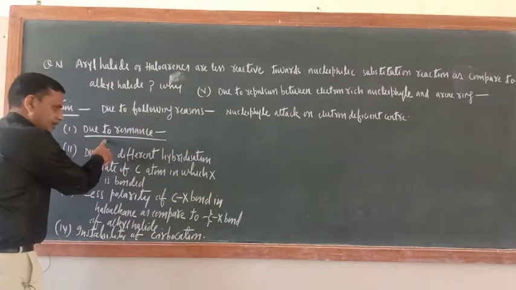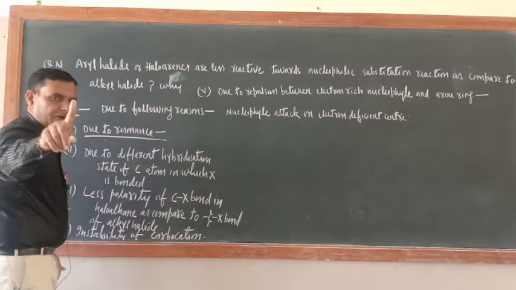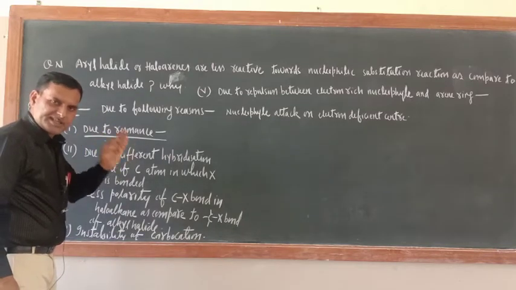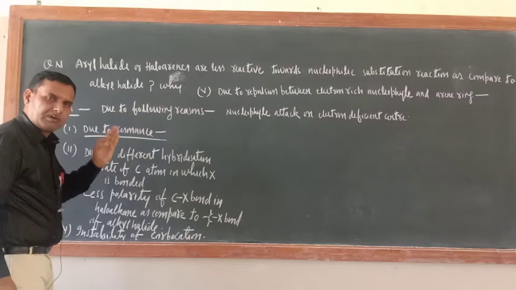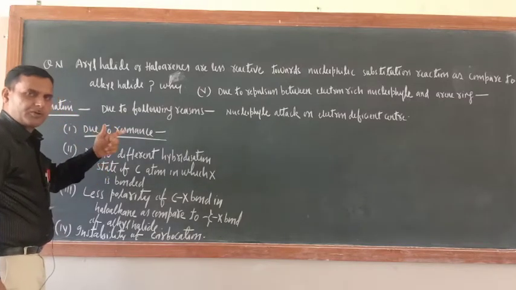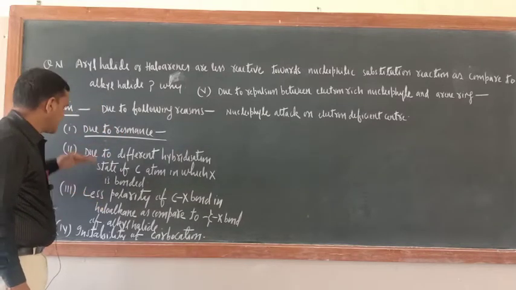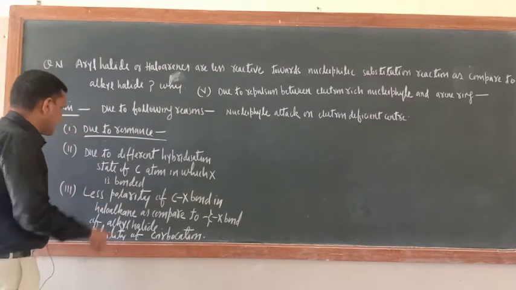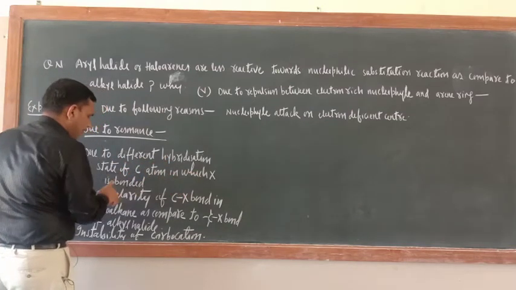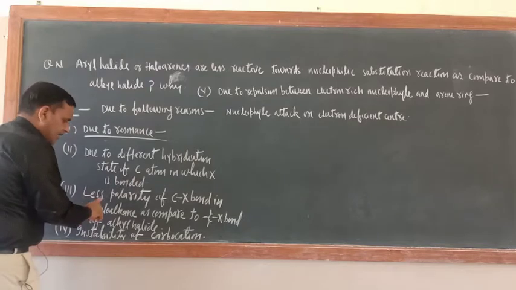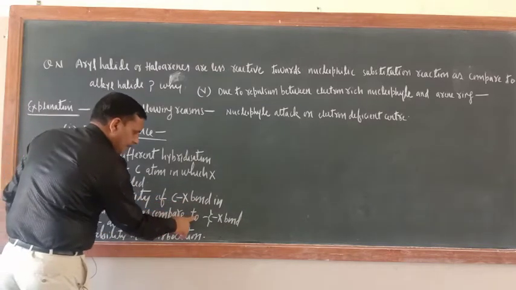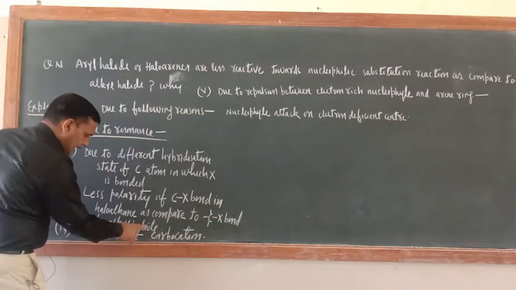Haloarenes are less reactive towards the nucleophilic substitution reaction due to the following reasons. First one is due to resonance. Always remember, a nucleophile always attacks an electron deficient center. Where electron density is less, there only the nucleophile will attack. Number one is due to resonance. Second one is due to the different hybridization state of the carbon atom in which X is bonded. Third one is the less polarity of the C-X bond in haloarenes as compared to the C-X bond of alkyl halides.